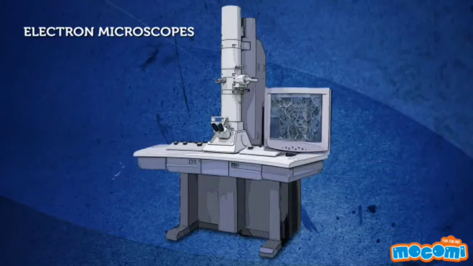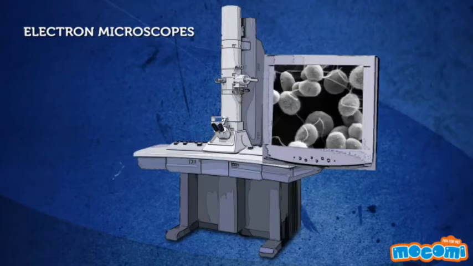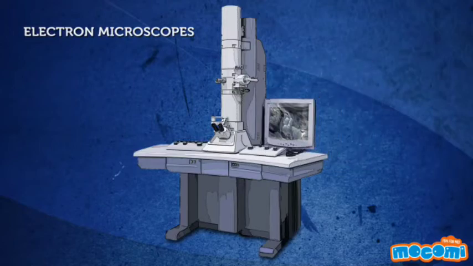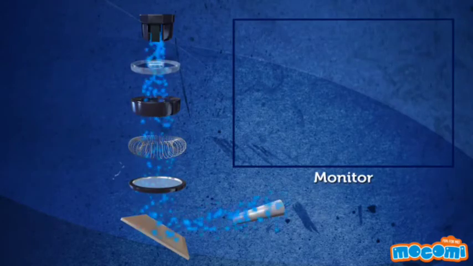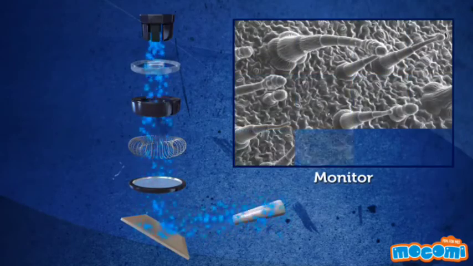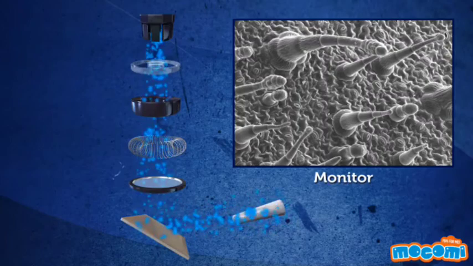Electron microscopes. In the early 1900s, people began to understand how to manipulate electrons. Experiments with these tiny particles led to the realization that they could use them to see microscopic things in atomic detail with an electron microscope. An electron microscope shoots a steady beam of electrons onto a specimen. These electrons will bounce back where they are detected by a sensor. The sensor makes an image by reading the time it took for the electrons to return. Using this technique, scientists are able to achieve resolutions of 1 million times.